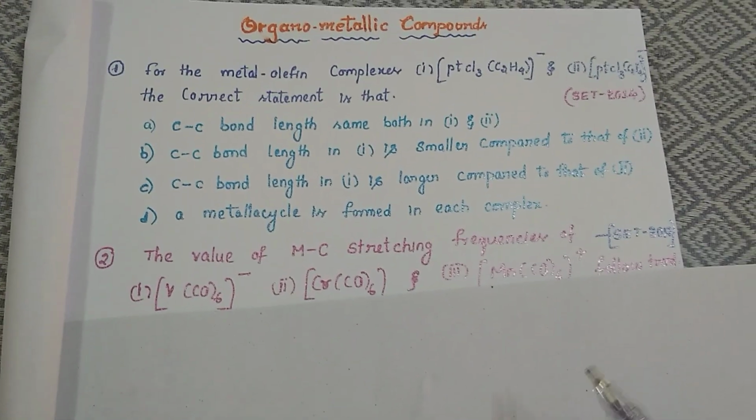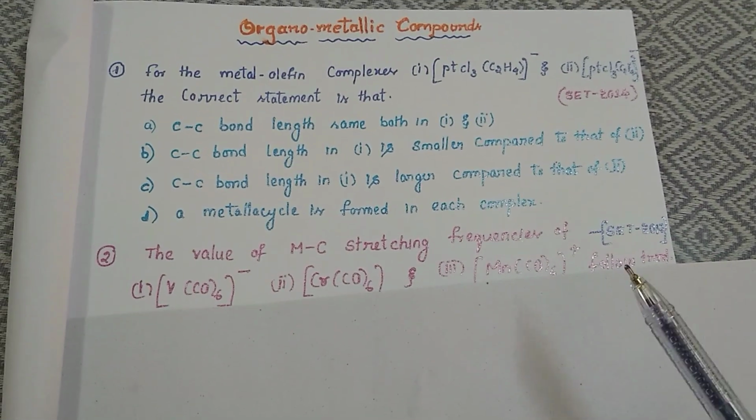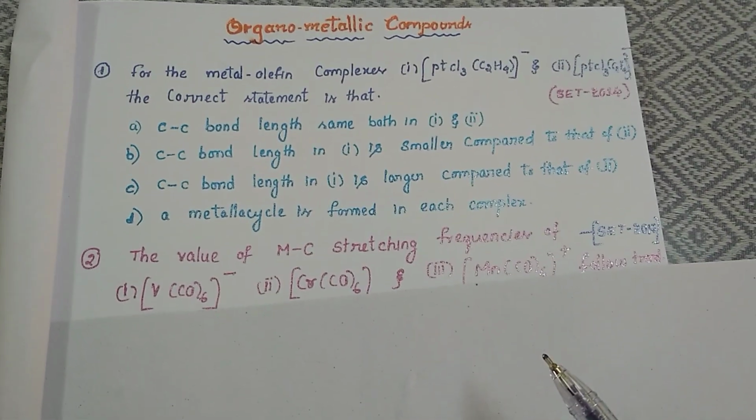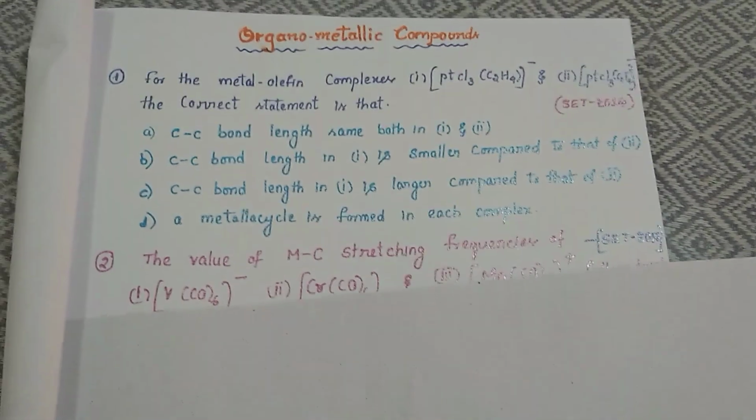the CC bond length is the same in both, or the CC bond length of either one is smaller and two will be greater, or the CC bond length of 1 is longer than 2.